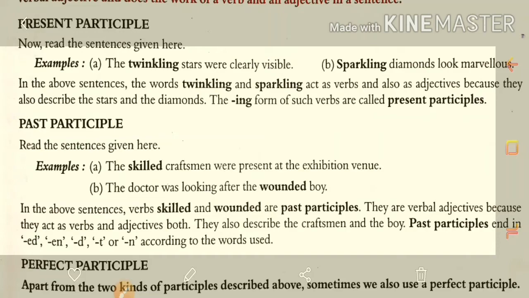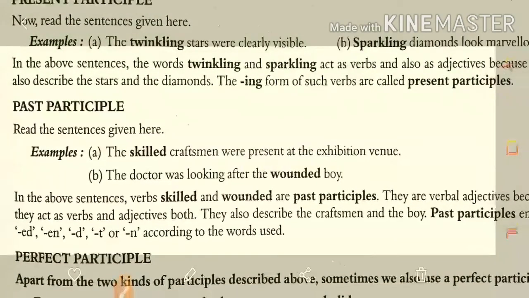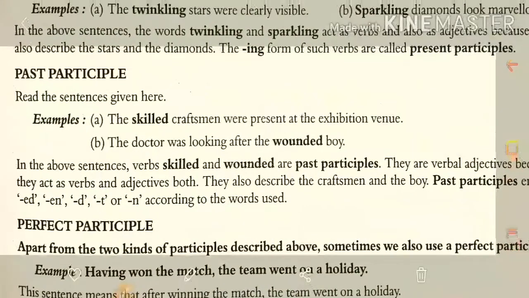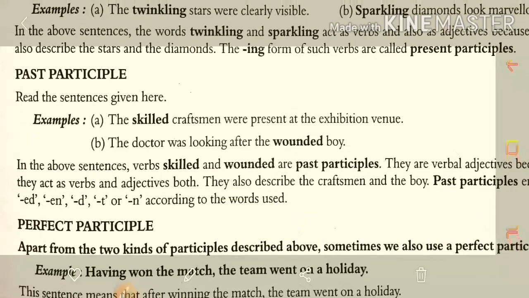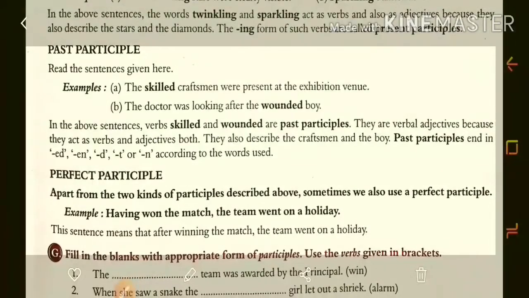This is called the past participle. For example, here: the given, the skilled craftsman were present at the exhibition venue. So these are the participles we can identify easily because they come with the ed form. Correct? So these are the past participles. Past participles and present participles are very easy to identify because they already come with the ed or en form.